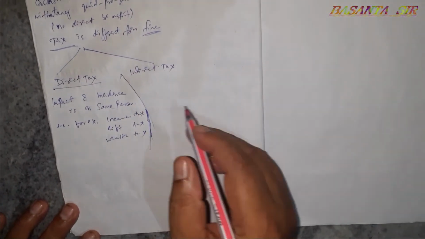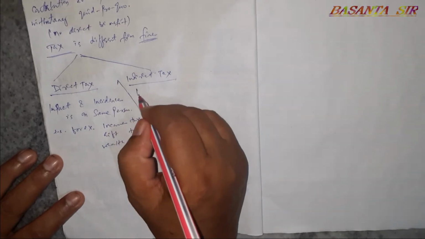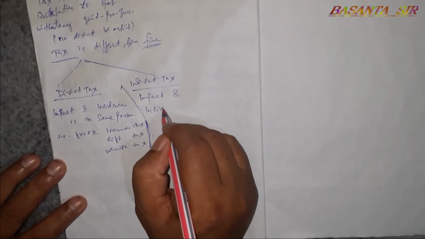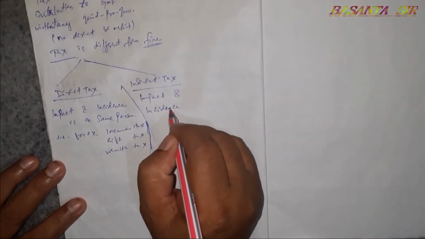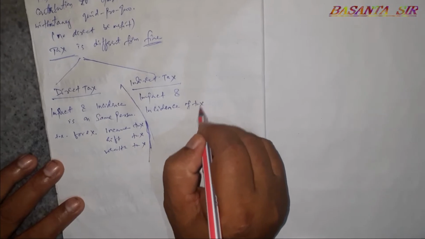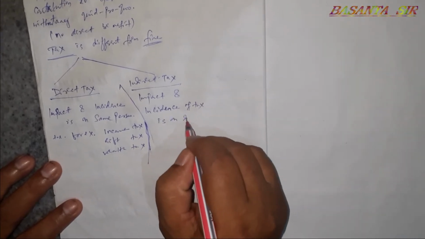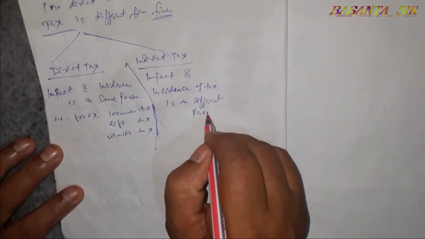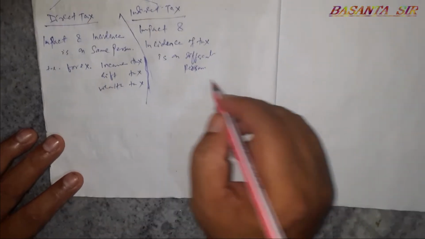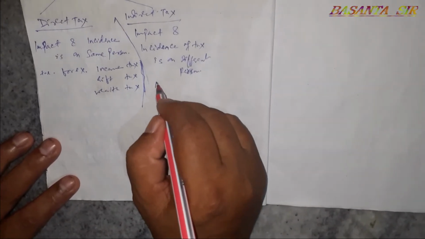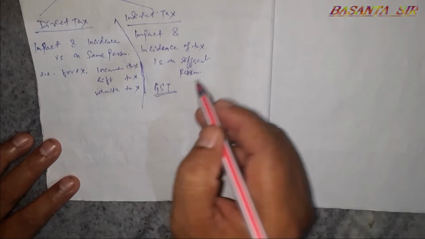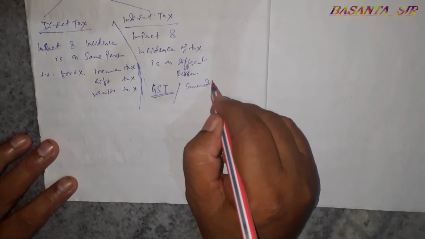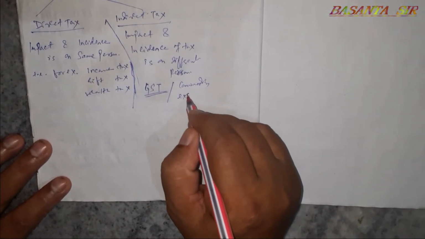But indirect tax is the tax where impact and incidence of tax is on different persons. For example, GST. Previously we know it as commodity tax, excise duty, like that.